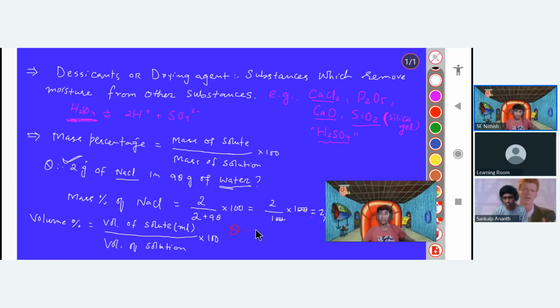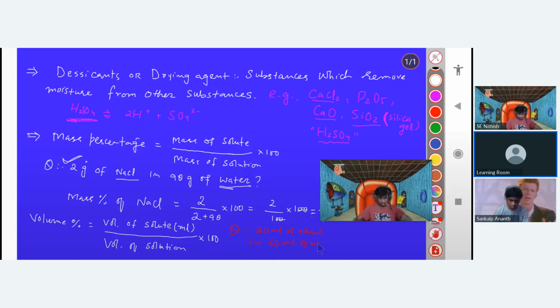Exactly. Okay, now tell me here, for example, if I am having, let's say, 20 ml of alcohol, 20 ml of ethanol. Ethanol is an alcohol. Let's say you have put it in 60 ml of water. So can you calculate the volume percentage of this one?